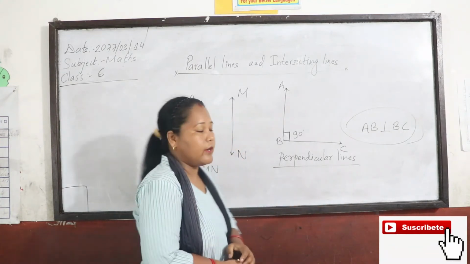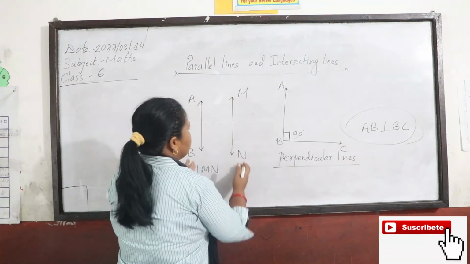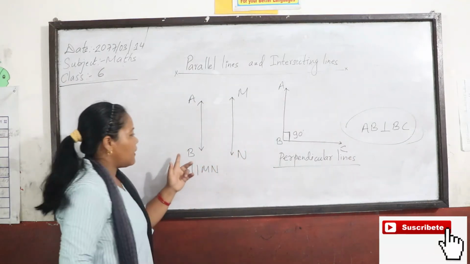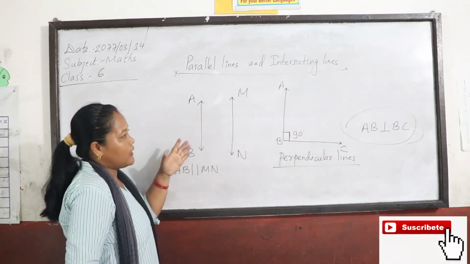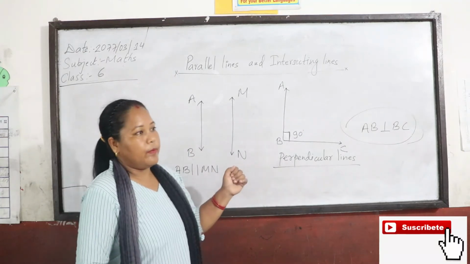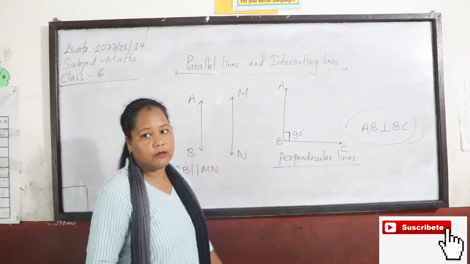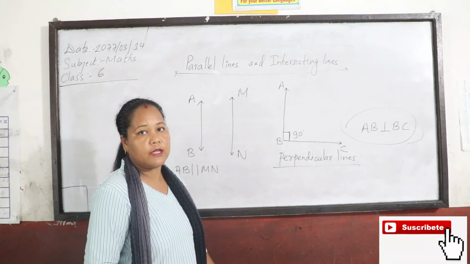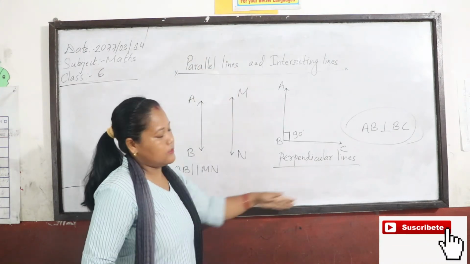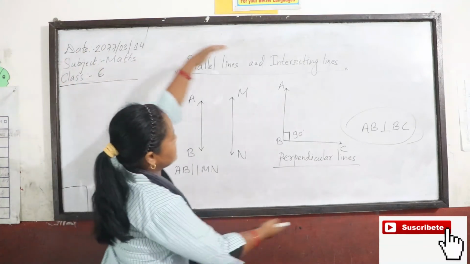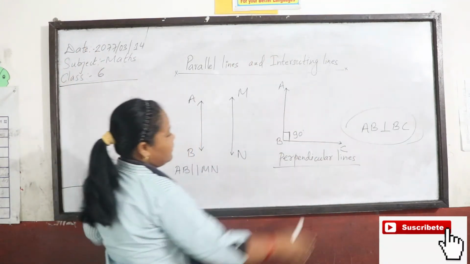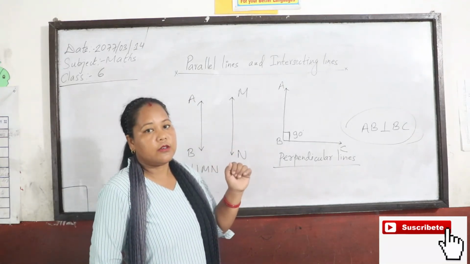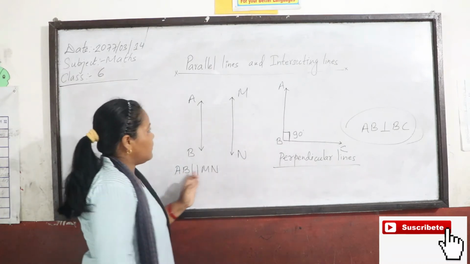Okay, students. Once again, if two lines never meet at a point, they are called parallel lines. We can take the example of two edges of a road. They also never meet at a point, so they are parallel. And these edges of your whiteboard, up and down and left and right, are also parallel. They never meet each other, so they are called parallel lines.